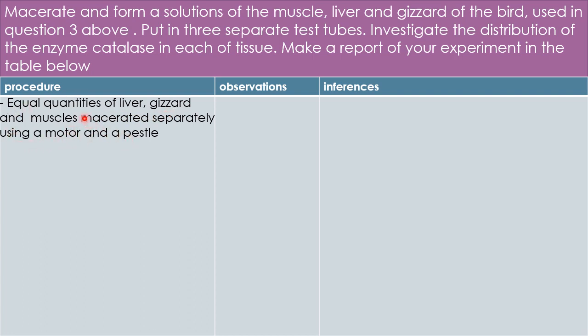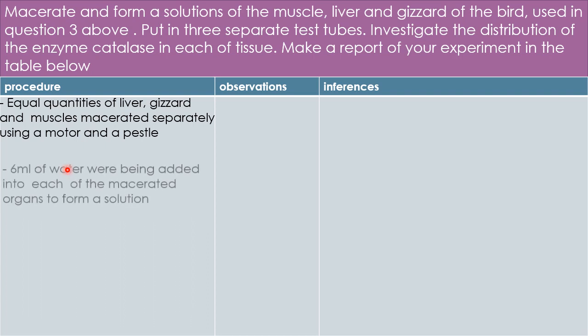Keep in mind that the word macerate simply means to pound, but you are advised to use the word macerate and not pound. Good. So equal quantities of the liver, gizzard, and muscle were macerated separately using a mortar and a pestle.